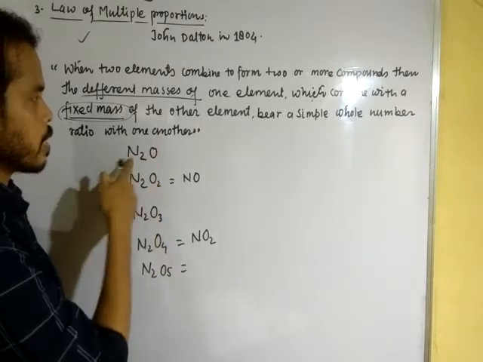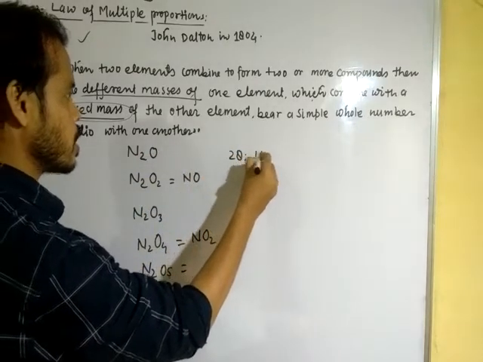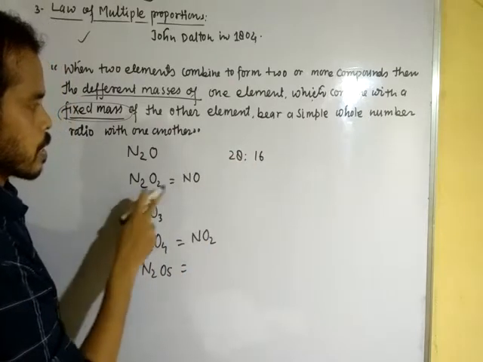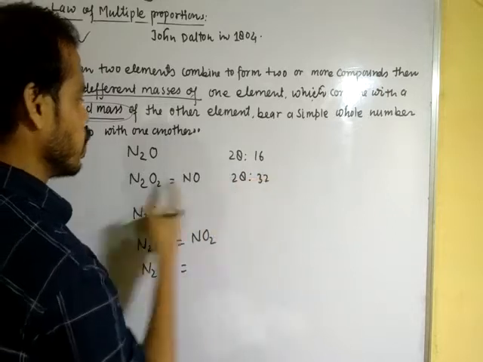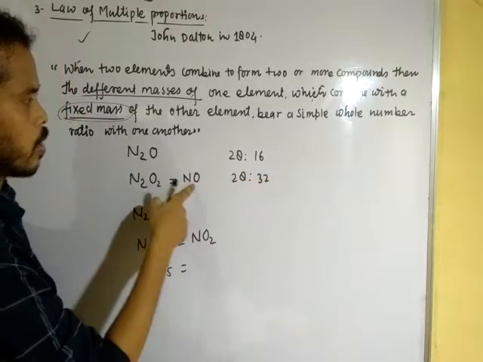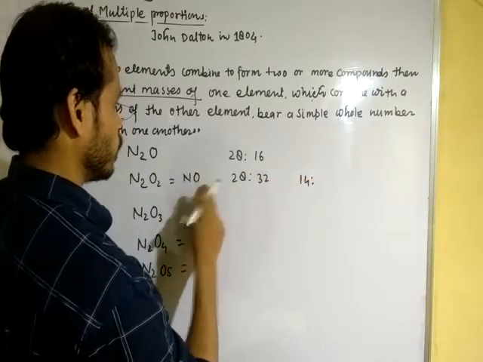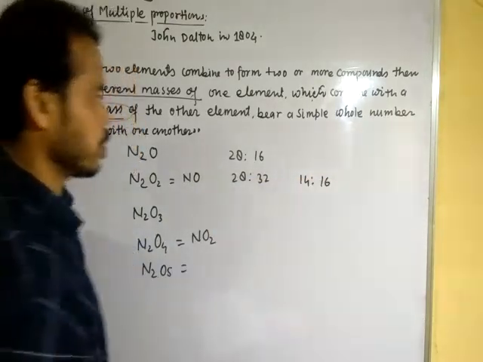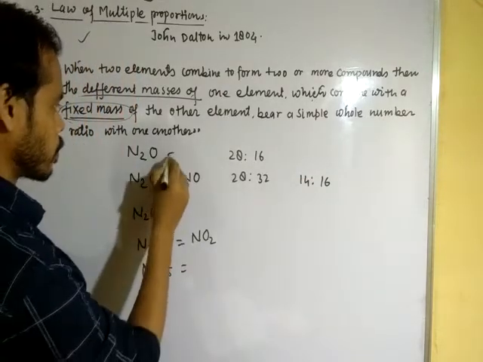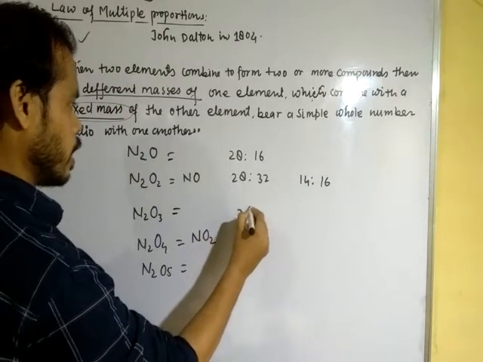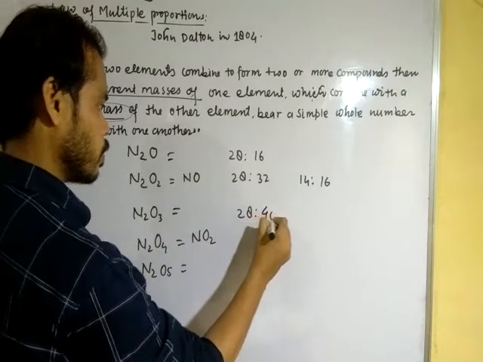In the first case the ratio will be 28:16. In this case 28:32, or you can write for NO 14:16. Don't worry. In this case 28:48.